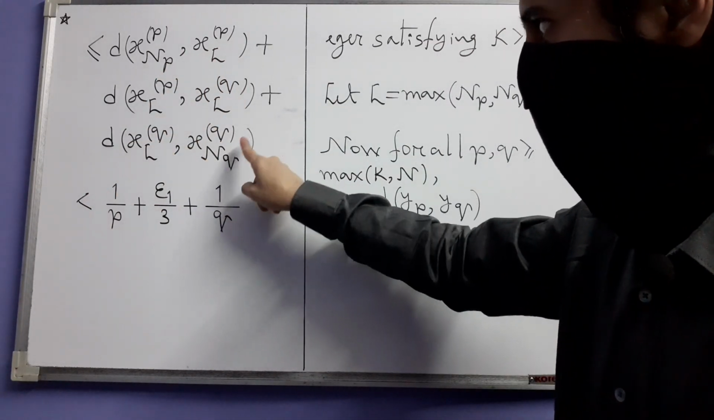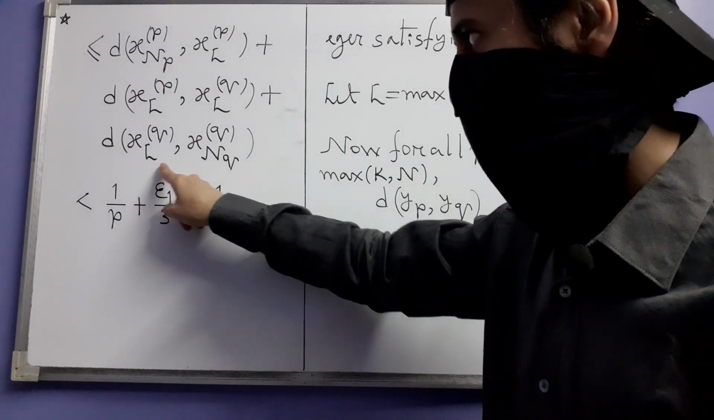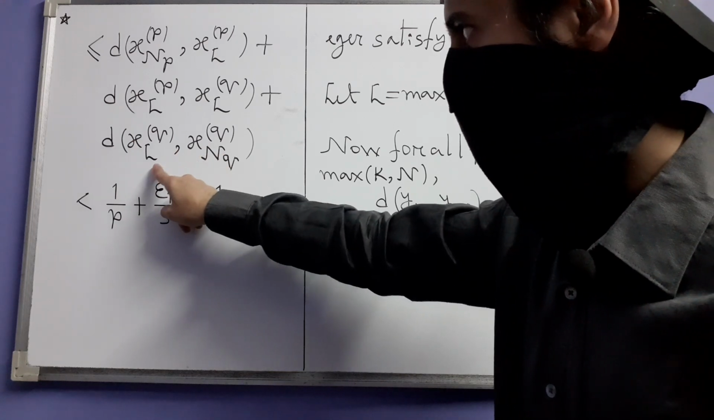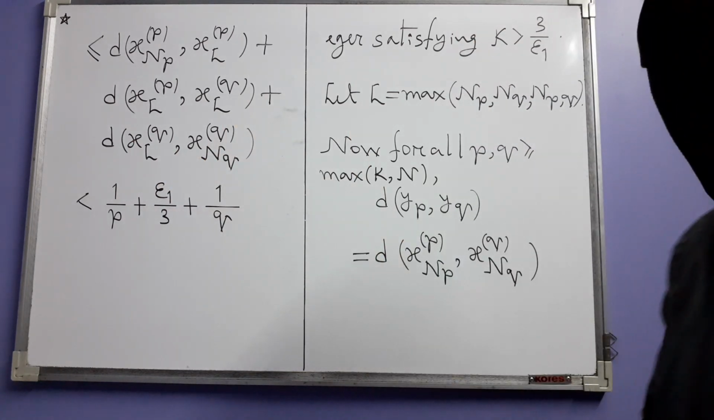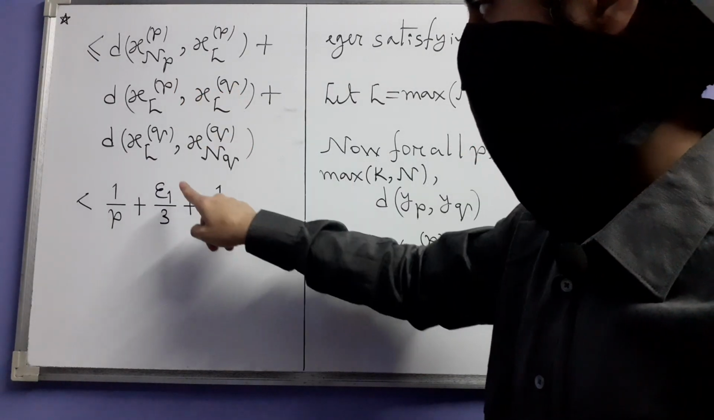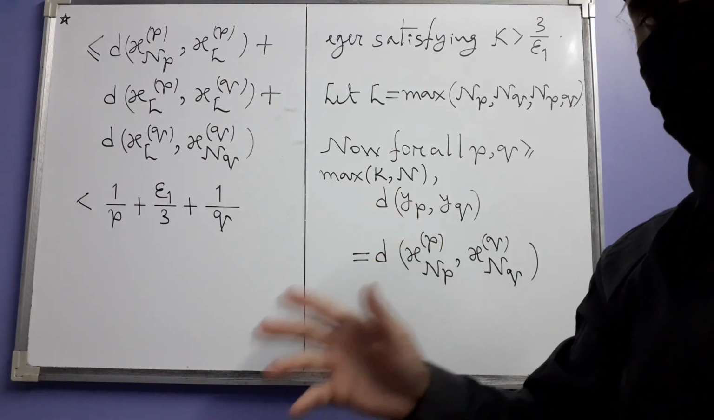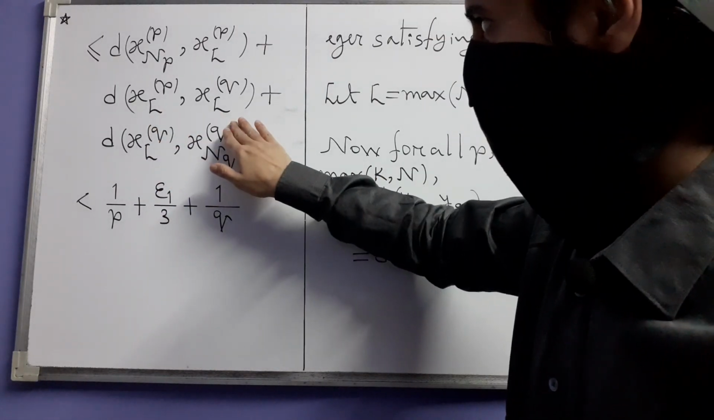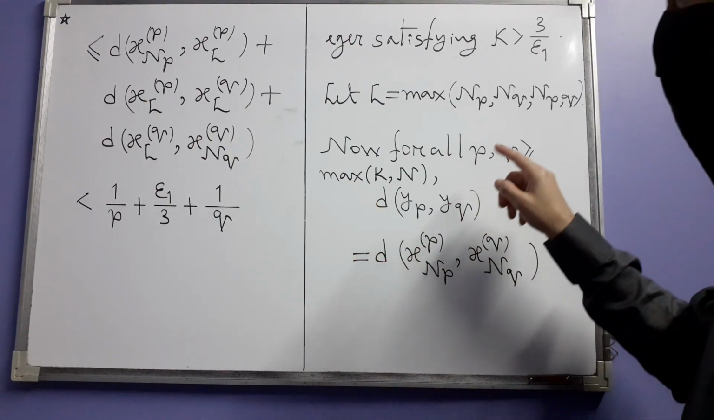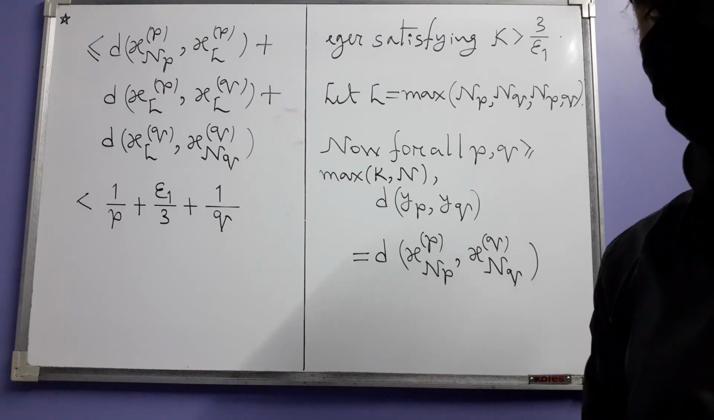Similarly, the third term is less than 1 divided by Q. Here the condition is that the suffixes should be at least NQ. This is okay, and L is also greater than or equal to NQ because NQ is present here. And the middle term is less than epsilon 1 divided by 3 because, and for that to be true, we need the suffix, which in this case is the same, to be at least NP, Q. Yes, L is greater than or equal to that also.